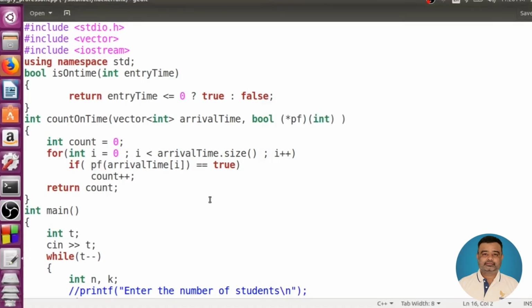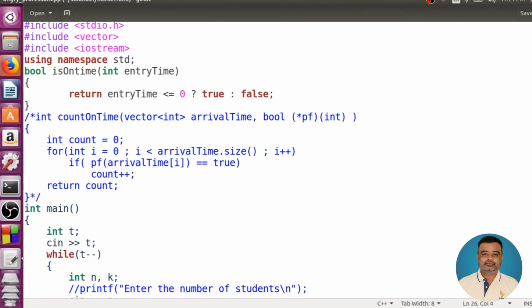Now the question is, why did I complicate this? Why did I use a function pointer? Why did I write a separate function when a simple code wherein I had used this arrival time of i less than or equal to 0 was working? Why did I use this? This is basically to demonstrate a code which works very similar to one of the built-in functions called COUNTIF. Here we had to write our code. Now something similar to this, we do have a built-in function called COUNTIF.